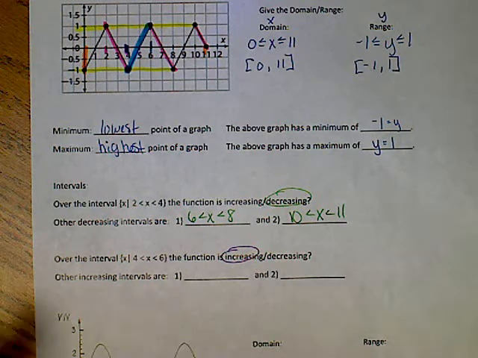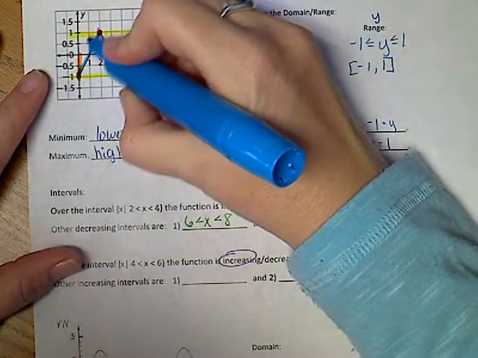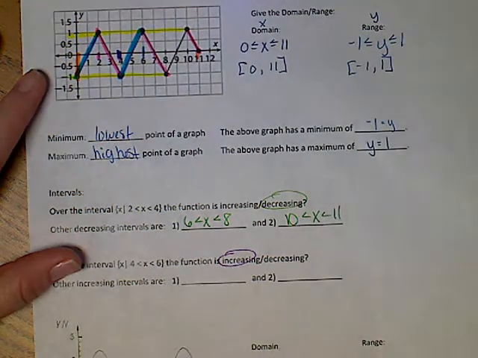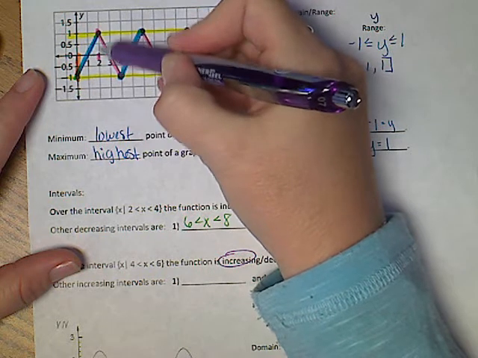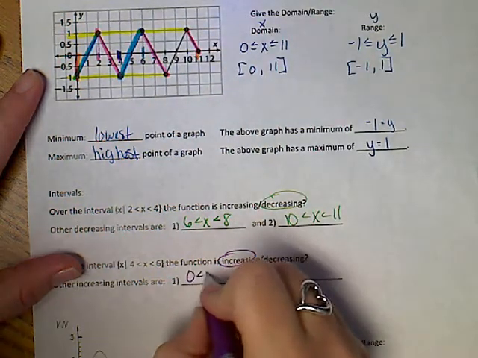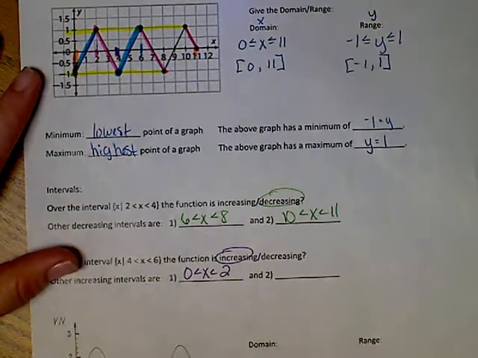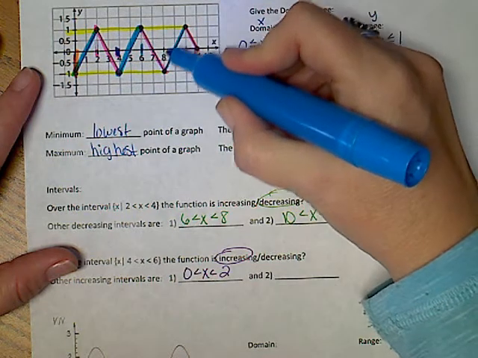So they're going to ask for other times where it's increasing. Notice we are increasing right here at the beginning of the graph. Again, increases are about the x value, so I'm going from 0 to 2. 0 to 2 is my increase. And I've got this increase, and then I have another increase right here.